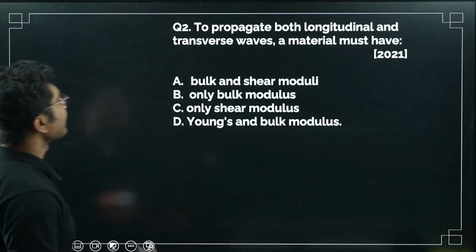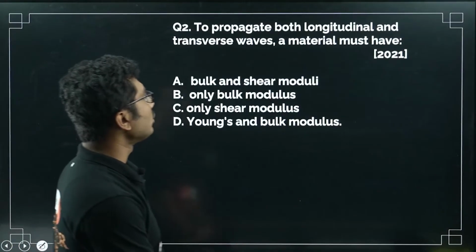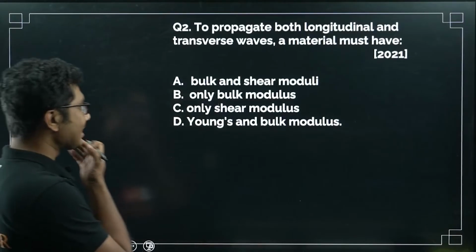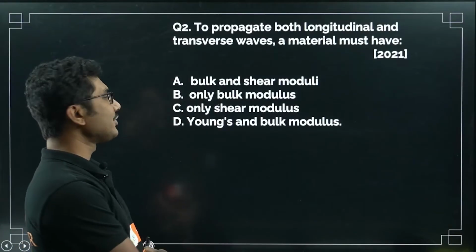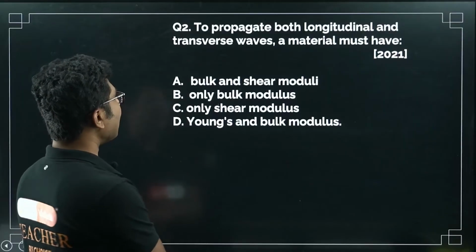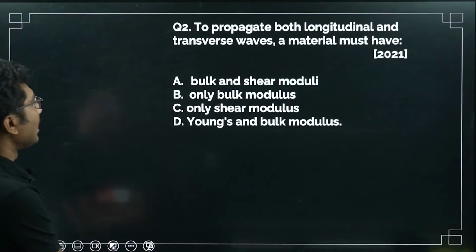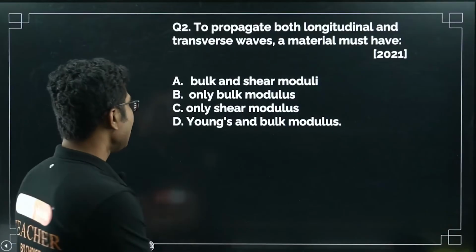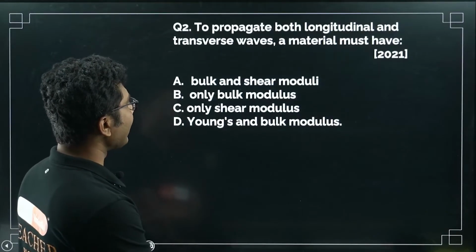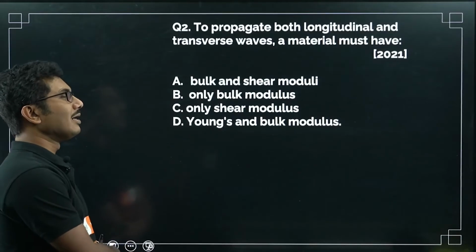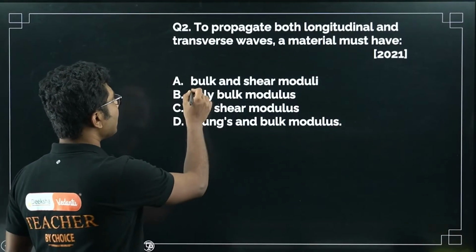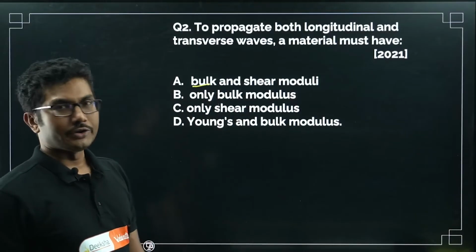Okay, next question. To propagate both longitudinal and transverse waves, a material must have bulk and shear moduli, only bulk modulus, only shear modulus, or Young's and bulk modulus. You should remember that when you are extending a wave, you must have bulk modulus for a longitudinal wave.